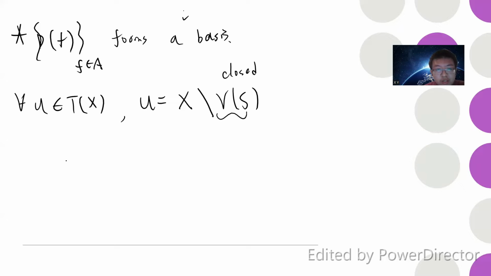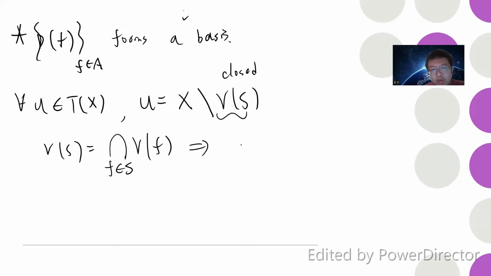Remember V(S) is the set of prime ideals containing S. But this is the same as the prime ideals containing each element in S, so basically it's the intersection of V(f) over f in S, because all the prime ideals containing f, and then you take the intersection.